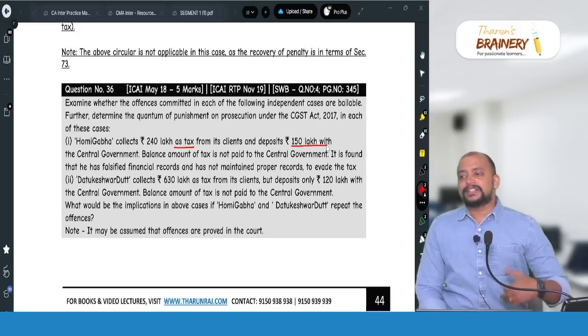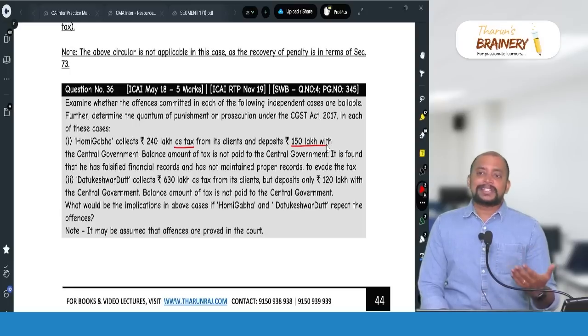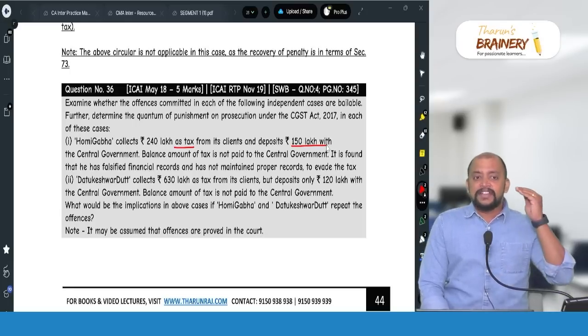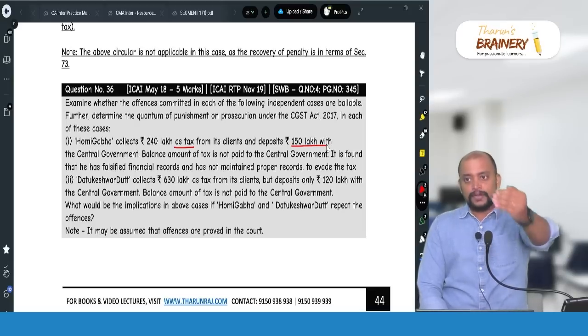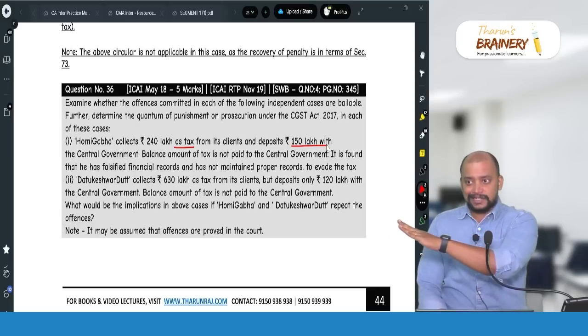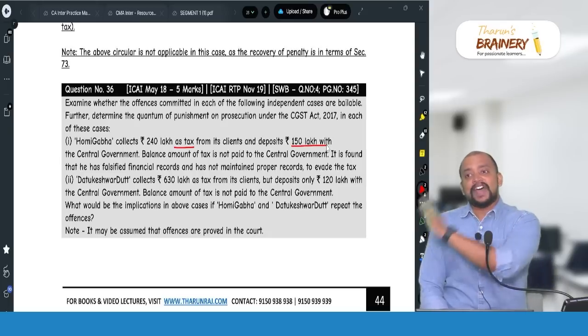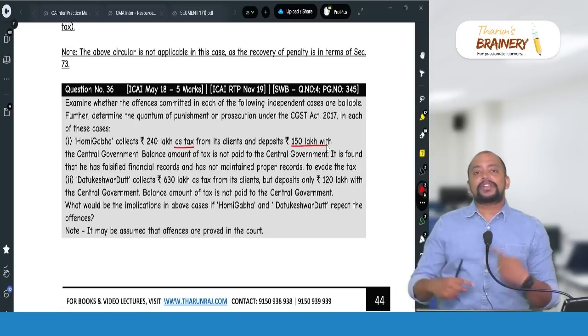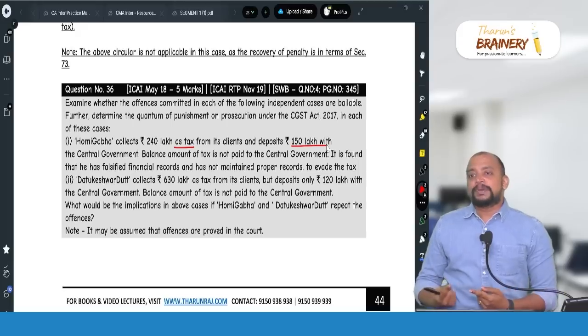Generally imprisonment is applicable when amount is collected as tax but not paid, but only when it exceeds 1 crore. 1 crore, 1 year. 2 crores, 3 years. And 5 crores, 5 years. So more than 1 crore only punishment will be there.